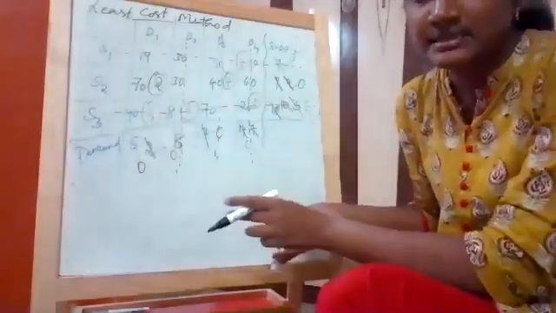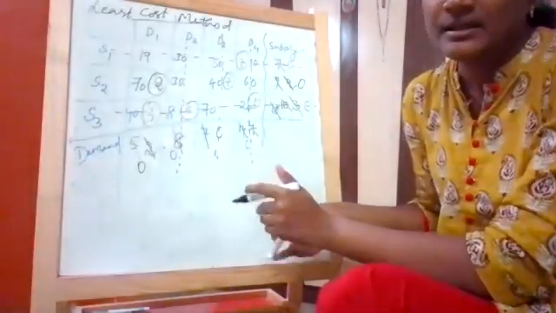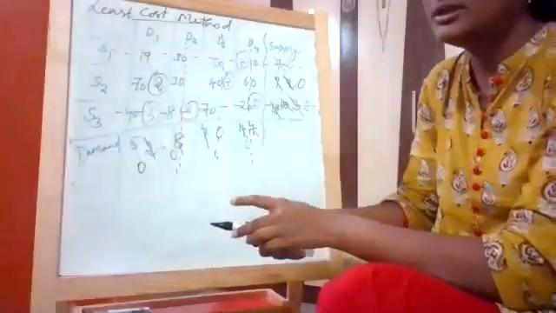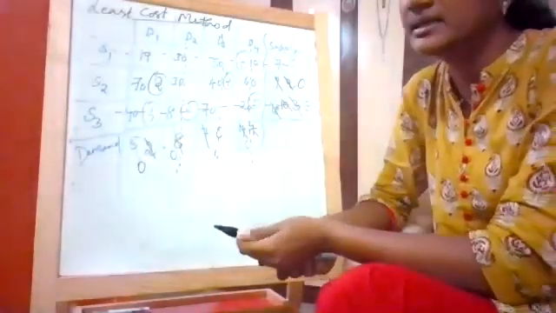Understood, girls? Clear? Now is the allocation clear, girls? Any doubt in allocations? Is it clear to you all?